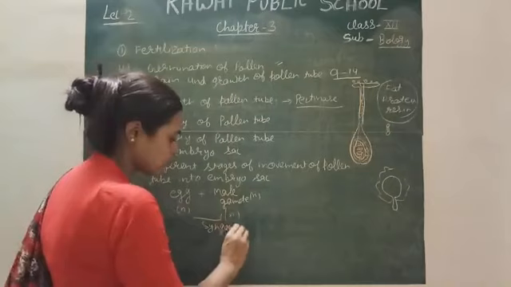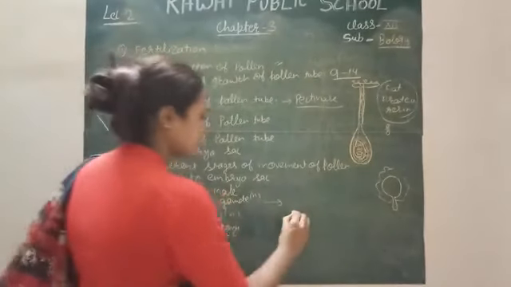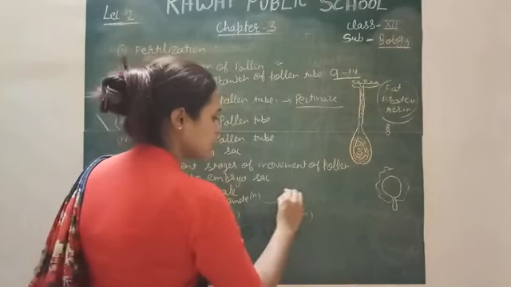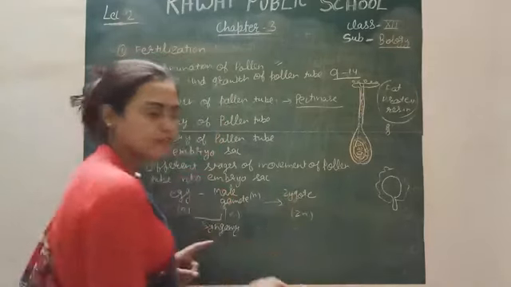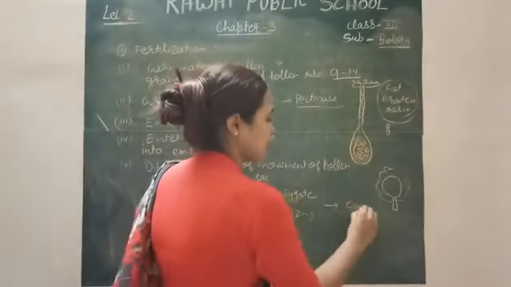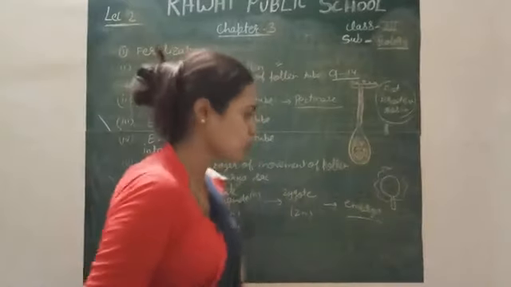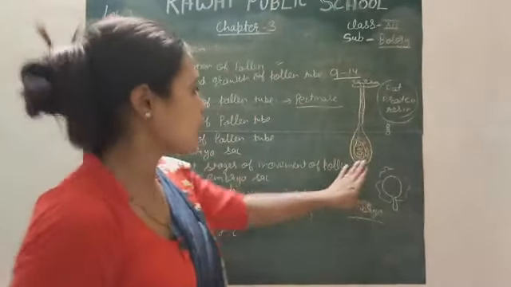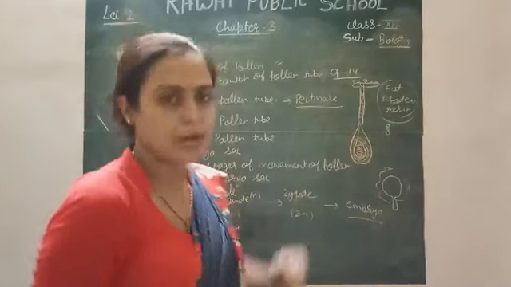Syngamy means the fusion. When syngamy takes place, n plus n, a 2n cell, is formed, called the zygote. After further division, this zygote is converted into the embryo. We will discuss embryonic development in the next lecture. This occurs when the pollen tube enters through the micropyle.